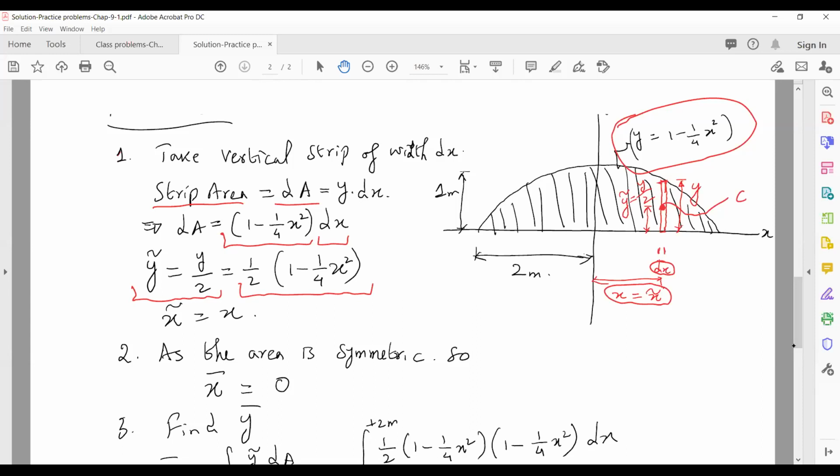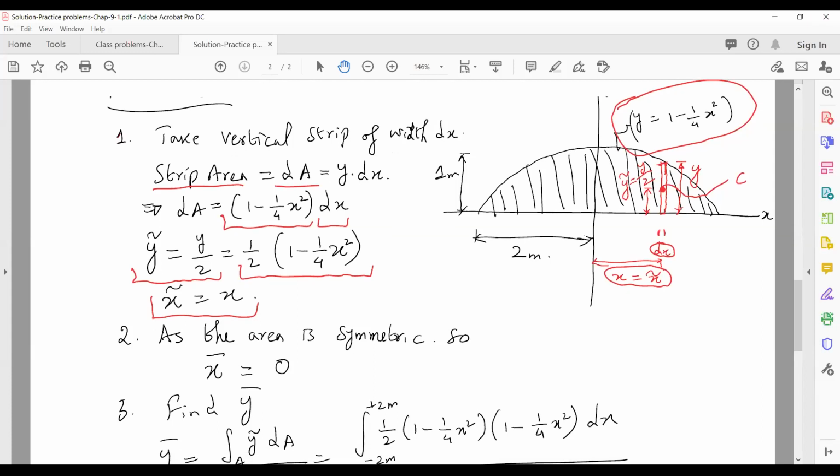So y bar is 1/2 of 1 minus 1 by 4 times x squared, and x bar equals x. Okay, so now we have all the values done. We got the strip area, we got y bar, we got x bar. Now we can go ahead and apply the equations for the centroid, and we can find out what are the centroids, x bar and y bar.